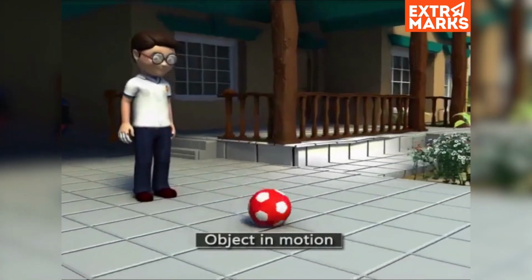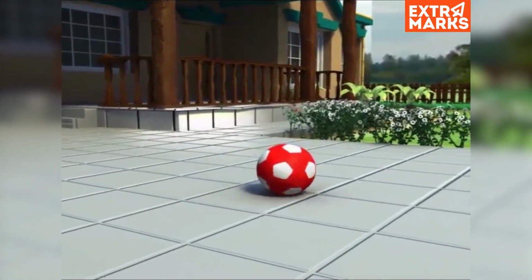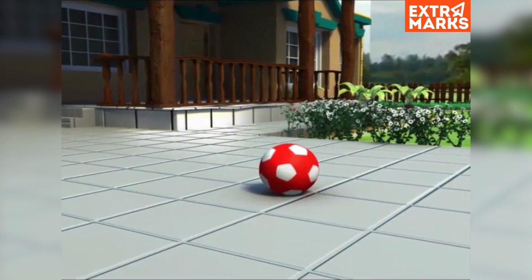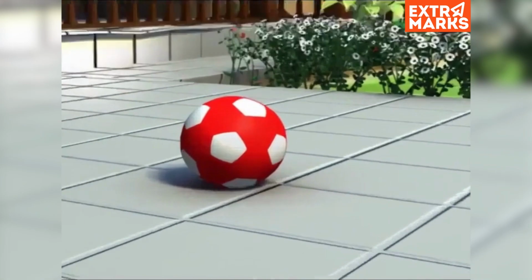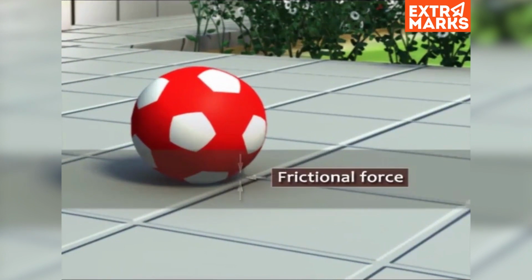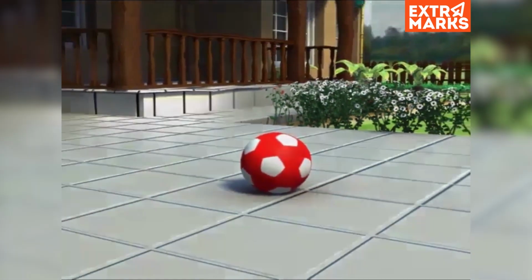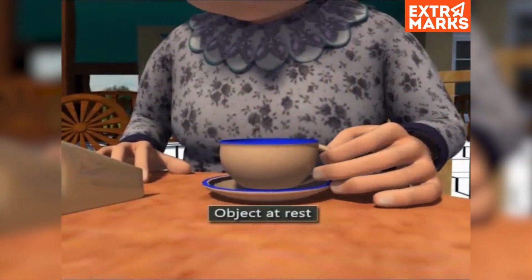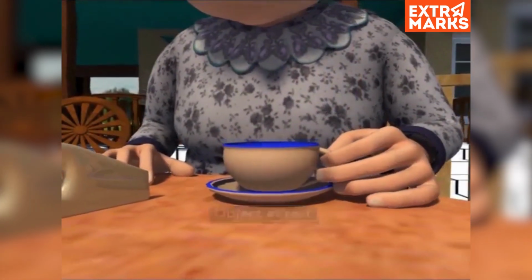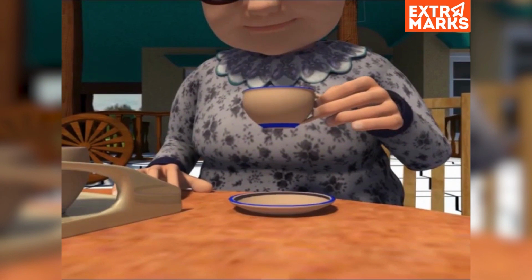An object rolling on the floor comes to rest after covering some distance. Do you know why? Yes, it is due to the external force called friction, which produces a change in the state of motion. Again, a cup of tea kept on the table stays there unless it is disturbed by someone, by the application of a force.